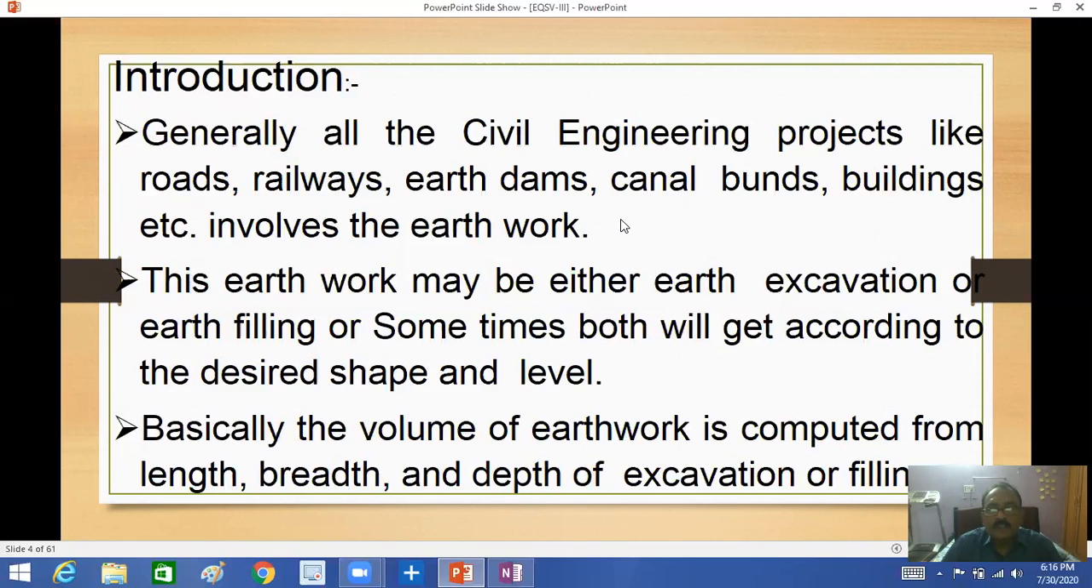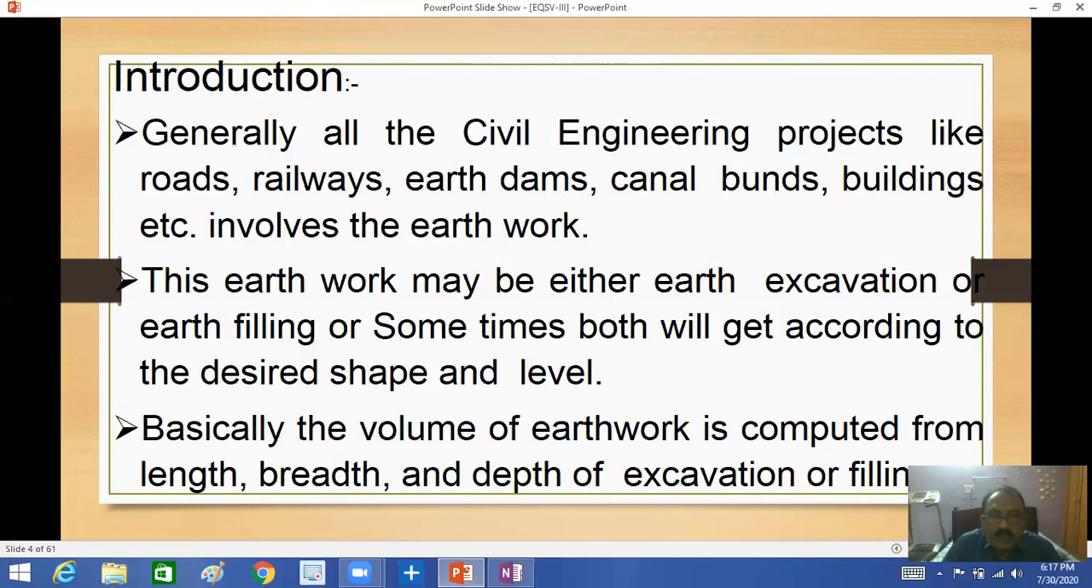Generally, all civil engineering projects like roads, railways, earth dams, canals, buildings involve earthwork. This earthwork may be either excavation or earth filling, or sometimes both, according to the desired shape and level. Basically, the volume of earthwork is computed from the length, width and depth or height of the excavation or filling.